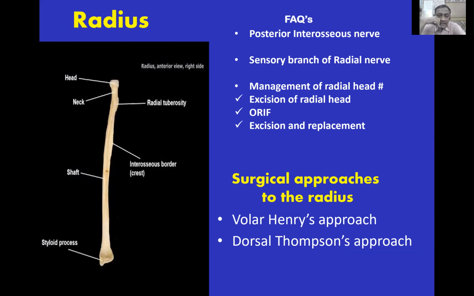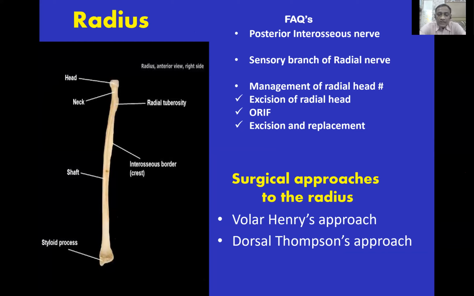When it comes to the radius, there's a head of radius, neck, radial tuberosity, shaft, interosseous border, and styloid process of the radius. In radius, they frequently ask questions about the relation of the posterior interosseous nerve and how do you protect it while exposing the proximal 1/3 of the radius.